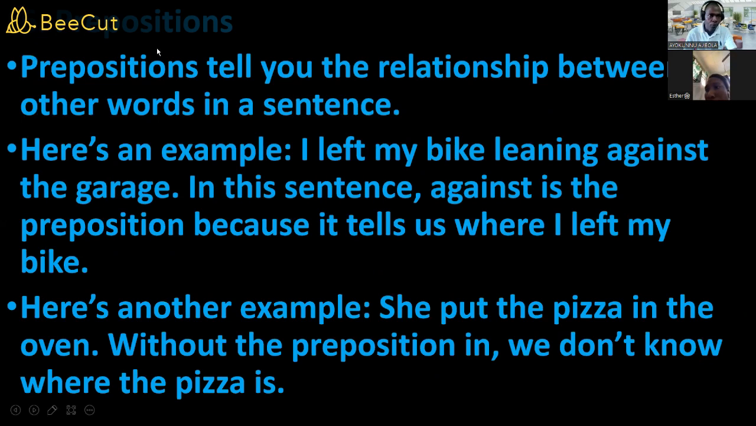Now, preposition. A preposition tells you the relationship between other words in a sentence, mostly between nouns and pronouns. For example, I left my bike leaning against the garage. In this sentence, against is a preposition because it tells where I left my bike. Bike and the garage. So what is the relationship between the bike and the garage?